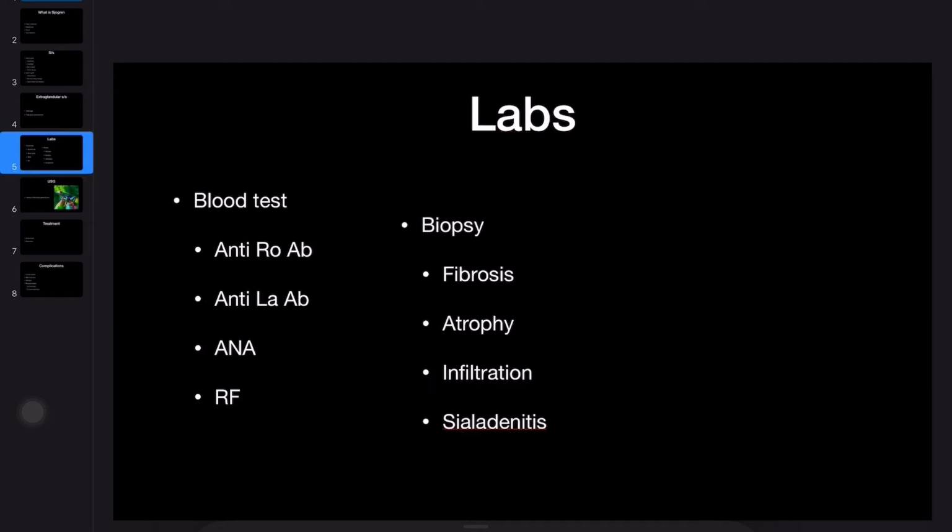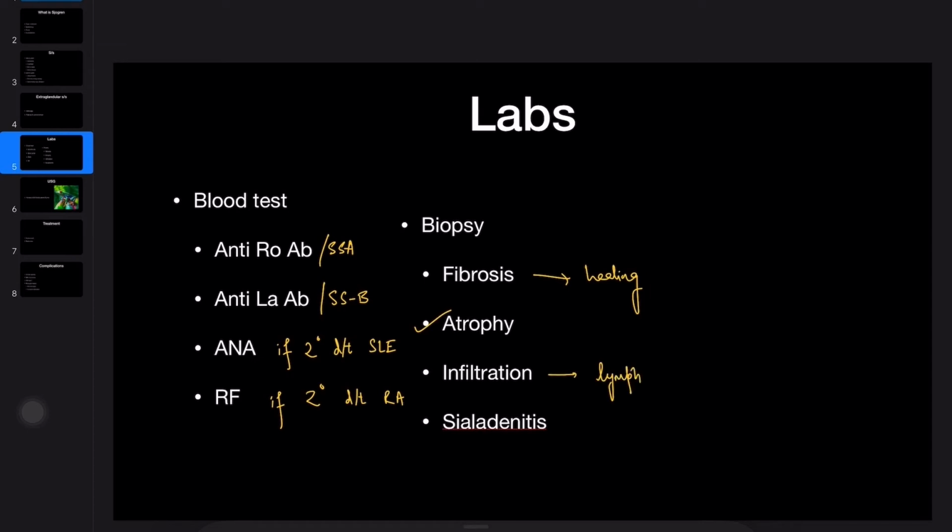How do you diagnose Sjogren's? You will look for anti-Ro or anti-La antibodies. These are also called SSA and SSB. Also, if Sjogren is secondarily caused, you will see rheumatoid factor if the underlying disease is rheumatoid arthritis, or ANA in case of SLE. Biopsy of the glands will show fibrosis, as we discussed. Atrophy is also obvious. Lymphocyte infiltration will be seen.